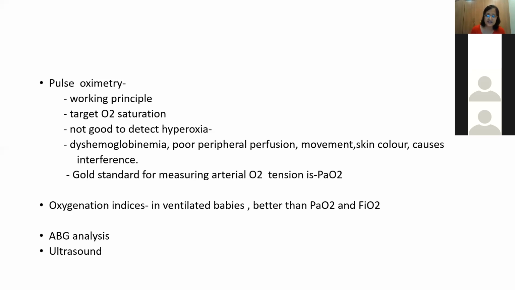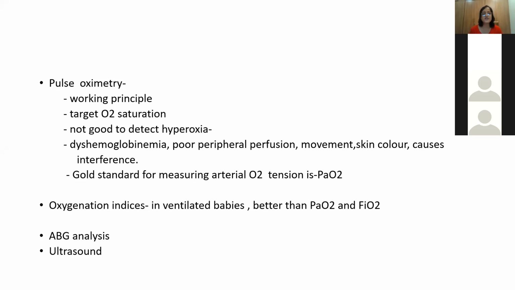In most of the studies it was around 85 to 89. Some say 88 to 92% in preterm. But this lower saturation target was seen to be associated with higher mortality in preterms. Thus, recently, irrespective of whether the baby is term or preterm, the target oxygen saturation should be 90 to 95%.